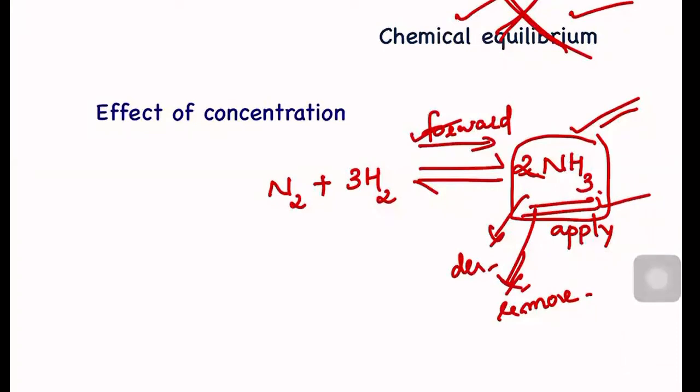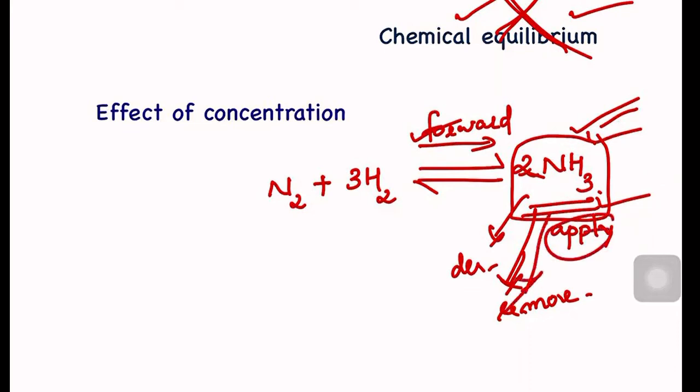Because of the disturbance we created on the system, we forced the system to conduct the forward reaction at a faster rate and produce more and more ammonia. Right? Now what we should do, whenever ammonia is being formed, we have to remove it.